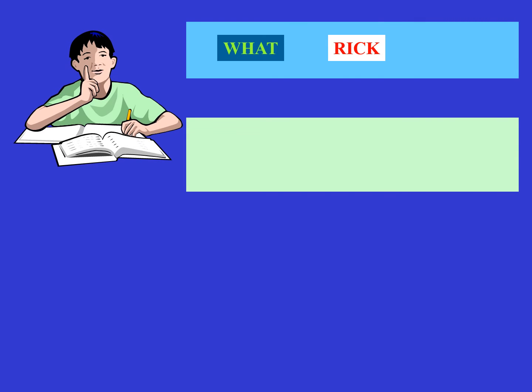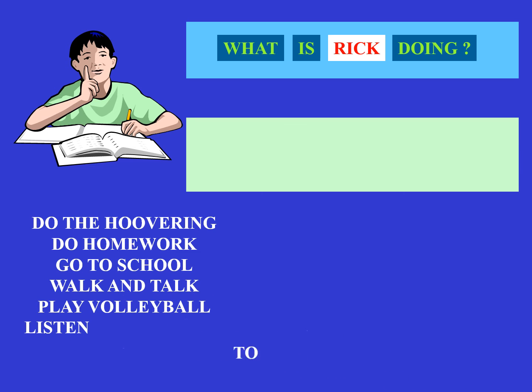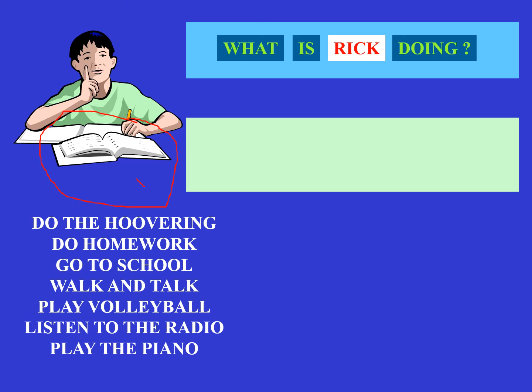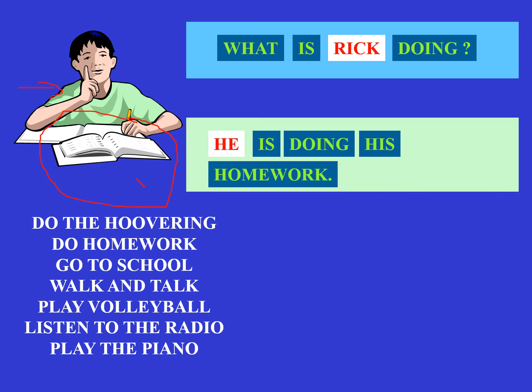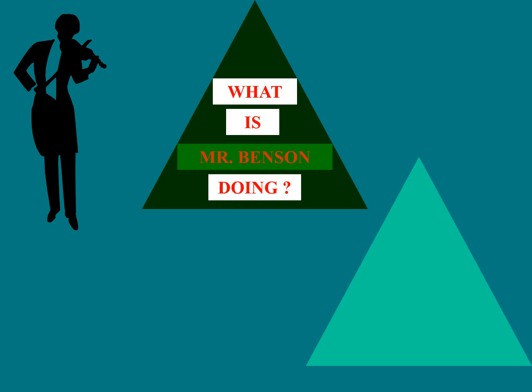Next is Rick, and what is Rick doing again? The activities are do the housework, do the homework, go to school, walk, play volleyball, listen to the radio, and play the piano. As you can see here, we have Rick at home, and you can see that he is thinking. Okay, so maybe he is, yes, that's correct, he is doing his homework. You know that Rick is doing his homework. Nice. Next example is Mr. Benson, and what is Mr. Benson doing?